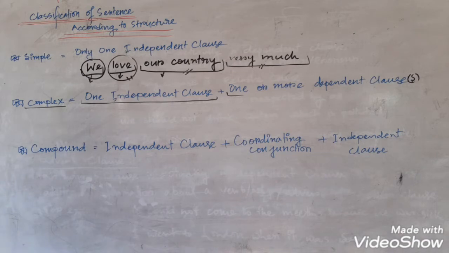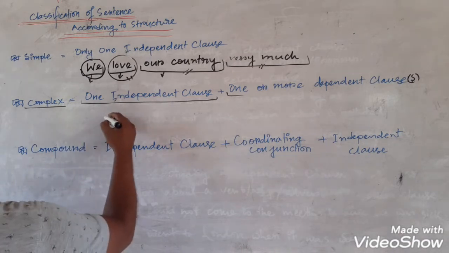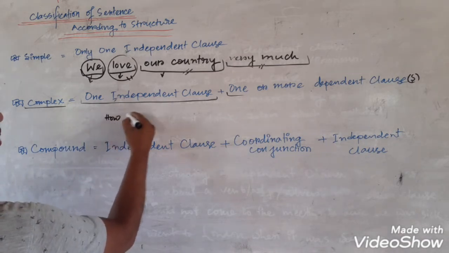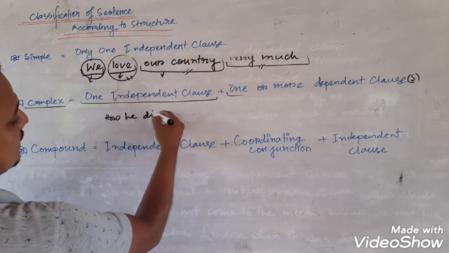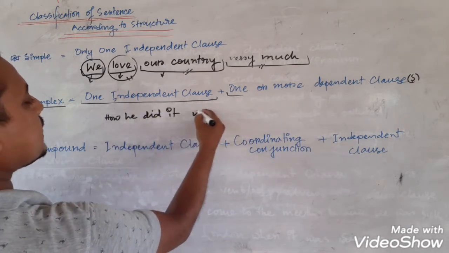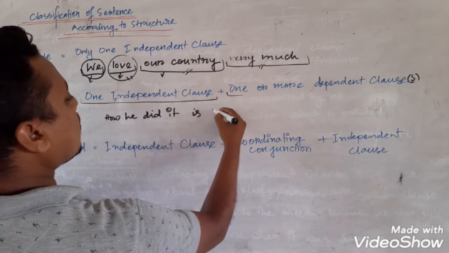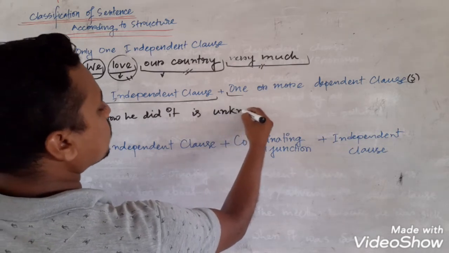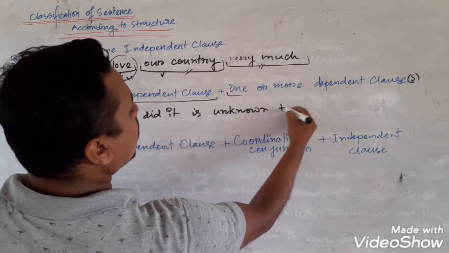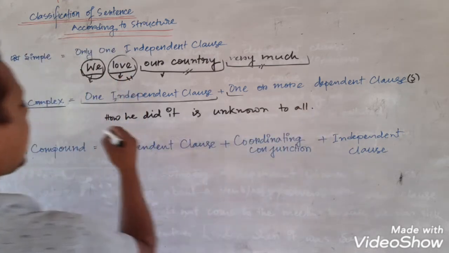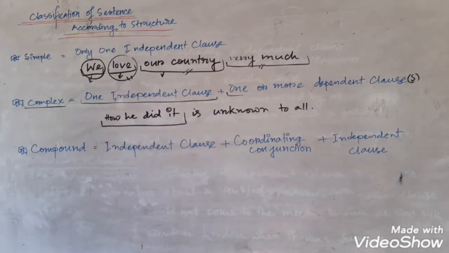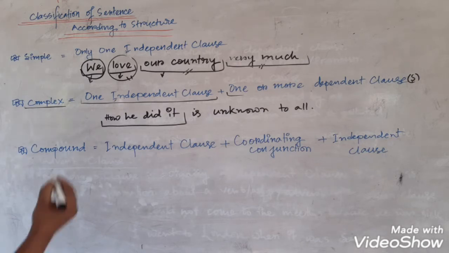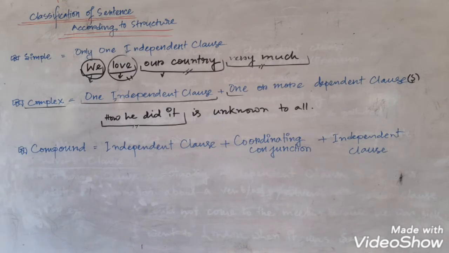For example, if I say, how he did it is unknown to all. In this sentence, how he did it is a noun clause and it is obviously a dependent clause.